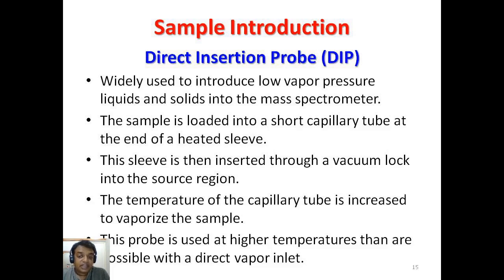The temperature of the capillary tube is increased to vaporize the sample. This is the most important part. If the temperature in a capillary is not maintained, then what happens? The mist formation is uneven, and the particle size would be uneven because the mist formation is uneven, and then it would affect the formation of daughter and fragment ions. This probe is used at a higher temperature than is possible with the direct vapor inlet, and that's why low vapor pressure liquids are generally used for direct insertion probe methods.